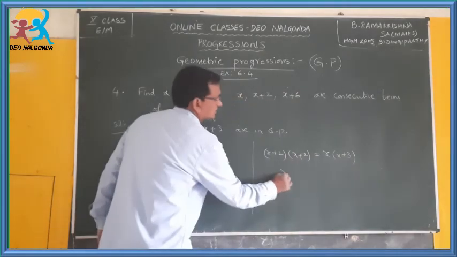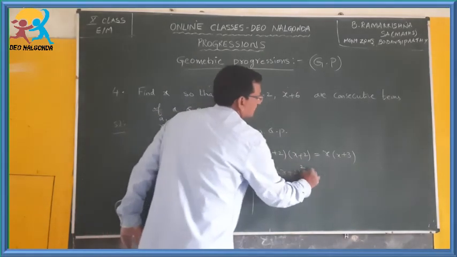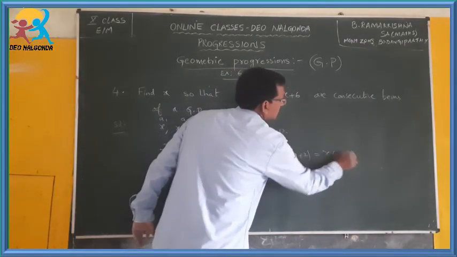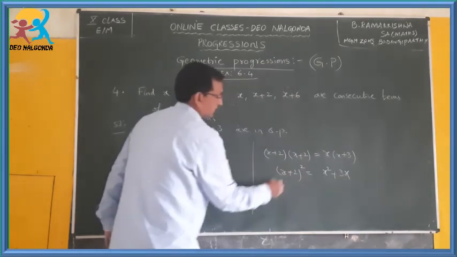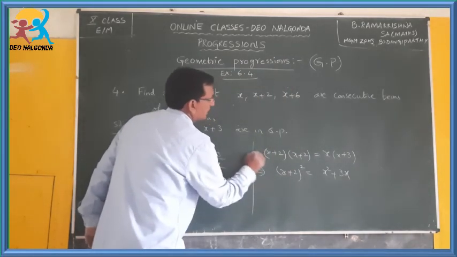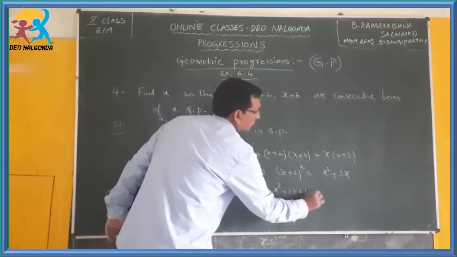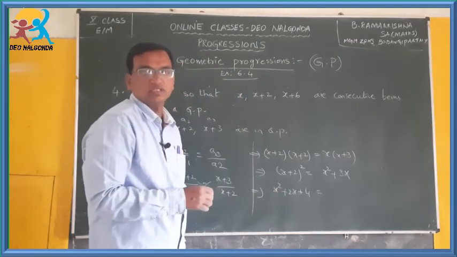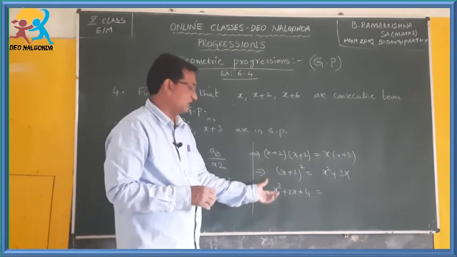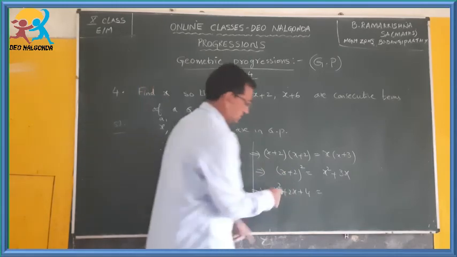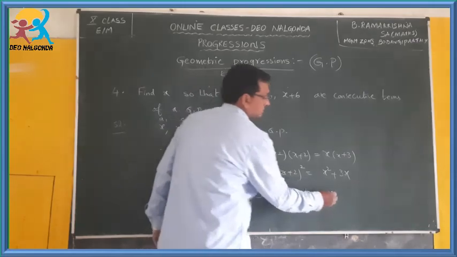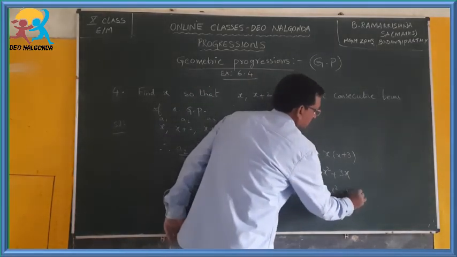Now multiply this. X plus 2 whole square is equal to x square plus 6x. If you expand this, how much do you get? X square plus 4x plus 4. What am I using? I am using the (a plus b) whole square formula: a square plus 2ab plus b square. Which is equal to x square plus 6x.